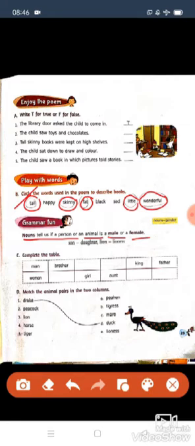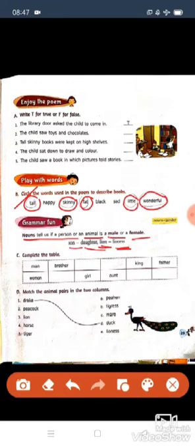So like here, son means a boy, daughter means a girl. Lion, here look at children, it is an animal. Lion is an animal. So lion and lioness. Lion means male, lioness means female. I hope all of you understood it.